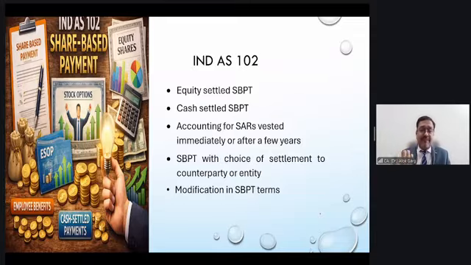So employee will get the money, vendor will get the money. So when the company issues the shares in return of goods and services, it is known as an equity settled share-based payment. But when the company is paying money on the basis of value of the shares to the employees or vendors, it is known as a cash settled share-based payment.